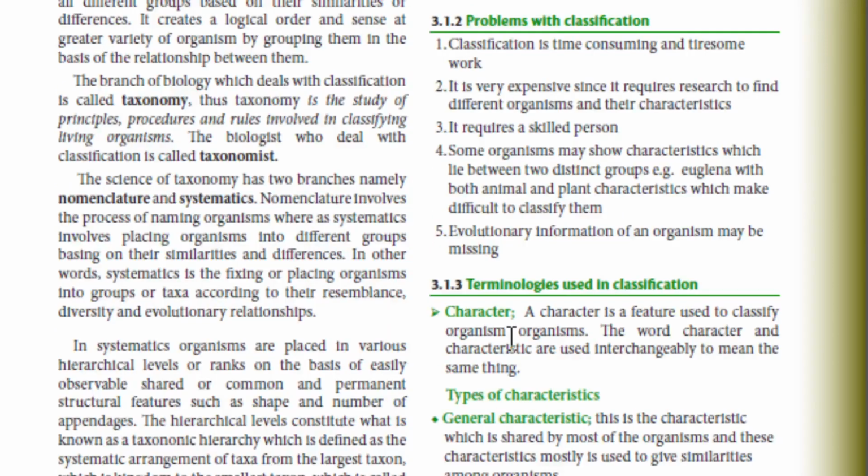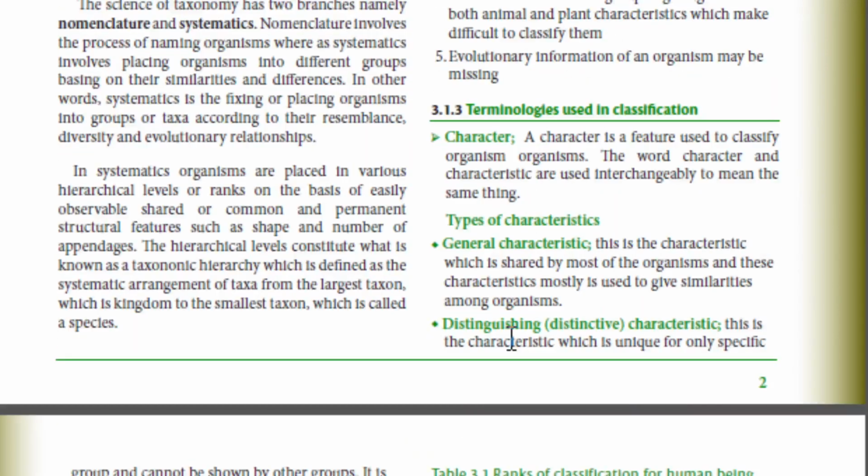So sometimes unakuta kuna mifupa inatafutwa, kuna relationship kati ya organisms zinatafutwa na tunashindwa kuzipata. So missing of the evolutionary information, that means itatupa ugumu sana katika kuweza kumclassify organism katika group aliyotakiwa awepo.